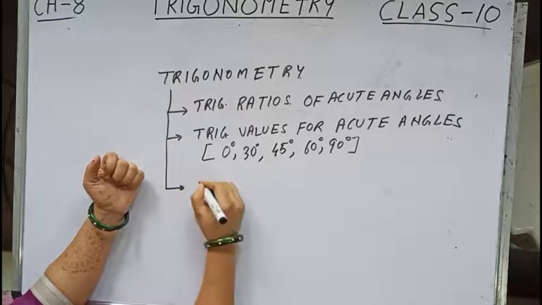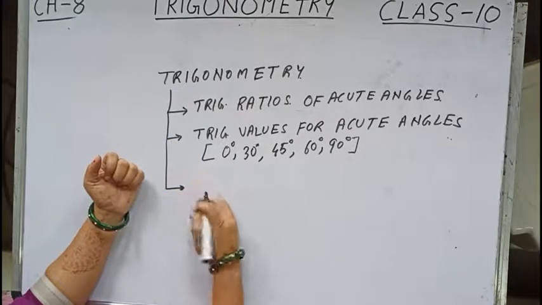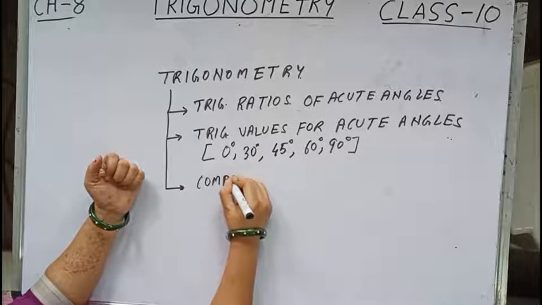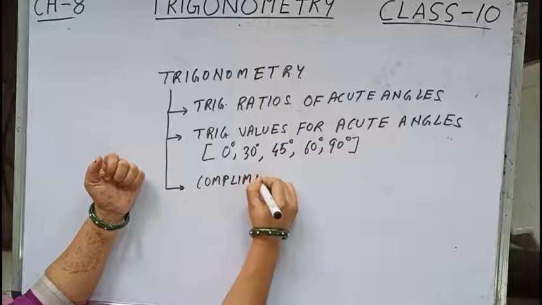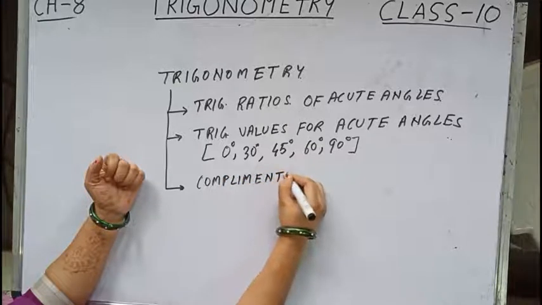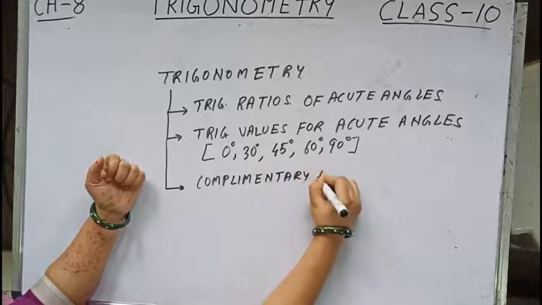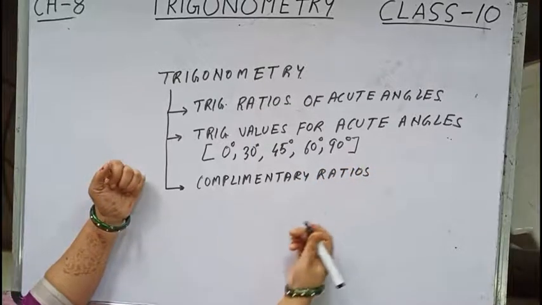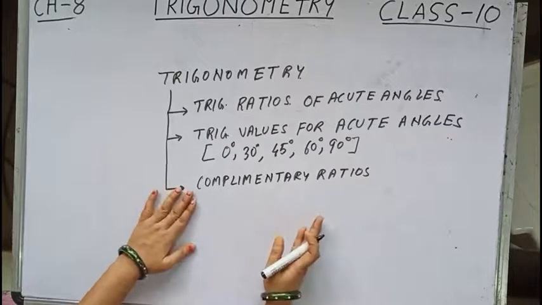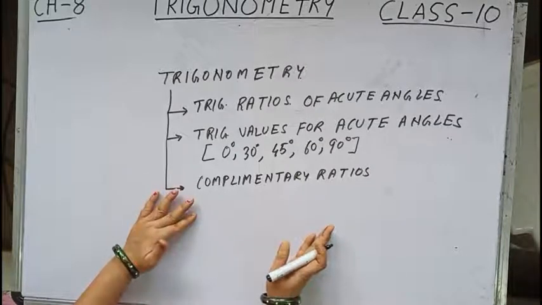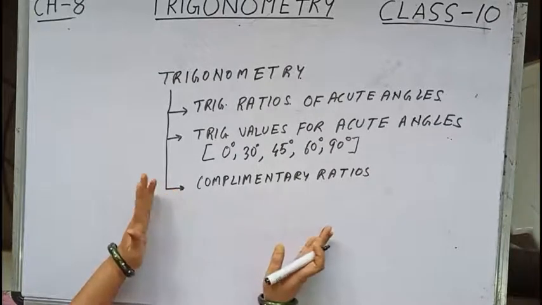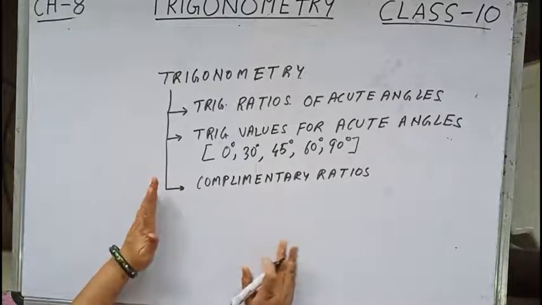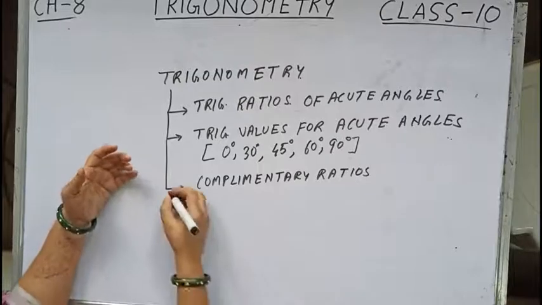Now next is complementary ratios. Complementary ratios. That is, the complement of sin is cos, then cosec is sec, then tan is cot, that is sin 90 minus theta is cos theta, and so on. This we will be proving, as well as we will be using in the sums as well.